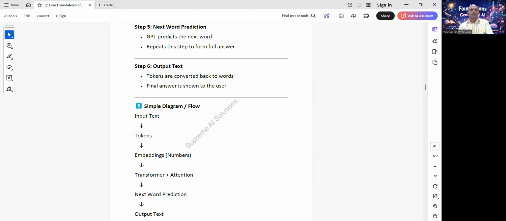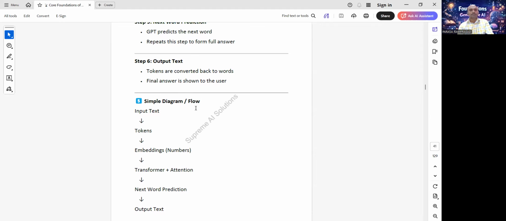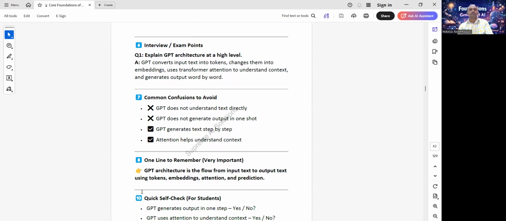Simple diagram flow. Input text. Input text to tokens. Tokens to embedding numbers. Embedding numbers to transformer plus attention. Attention into next word prediction. Next word prediction to output.